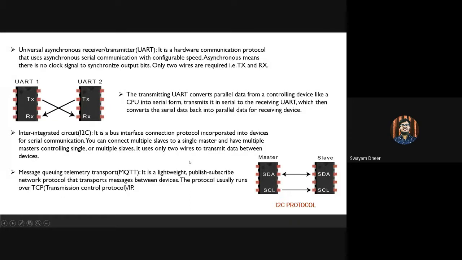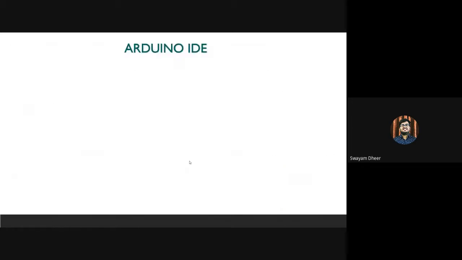So this is what I wanted to talk about communication protocols. These are some basic communication protocols. Now let us move to the next part, that is the Arduino IDE. So can someone tell what is the full form of IDE? Integrated development environment.